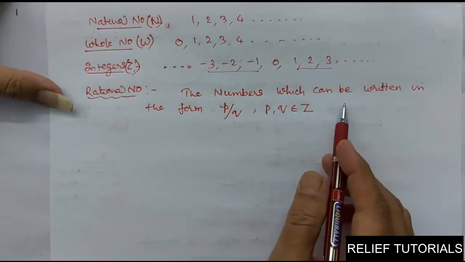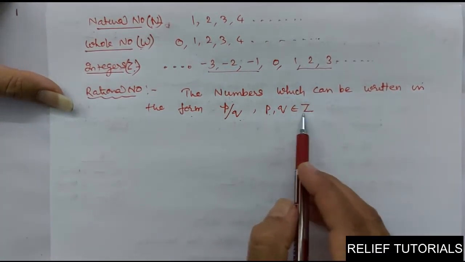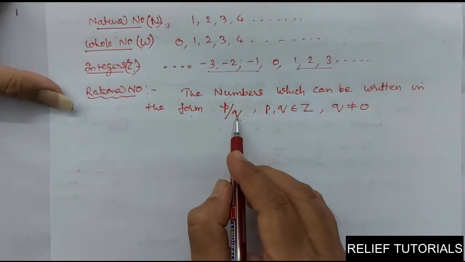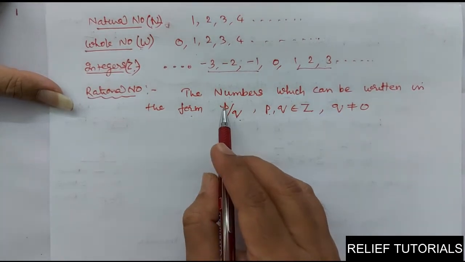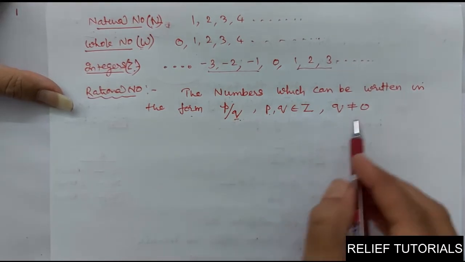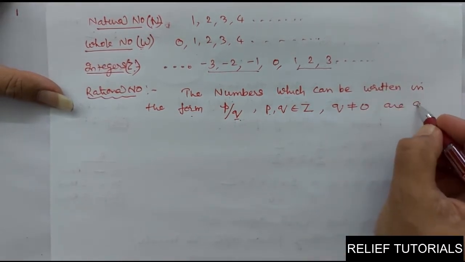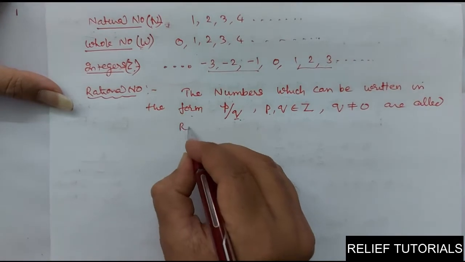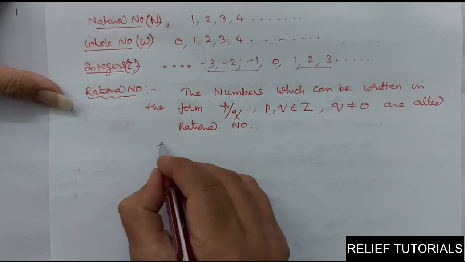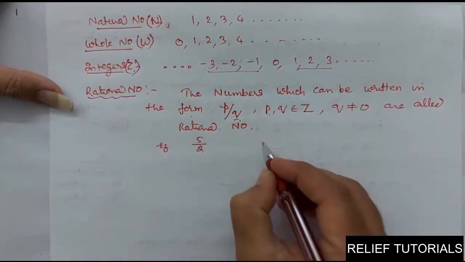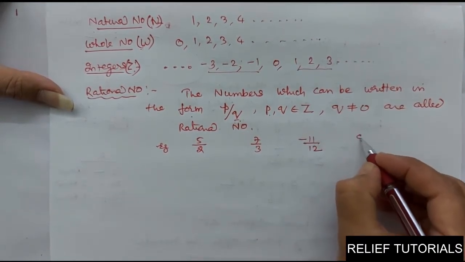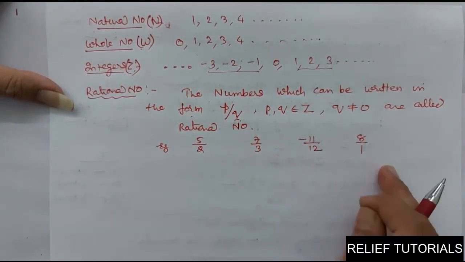So the numbers which can be expressed in the form p by q, where p and q belong to Z and q is not equal to 0, are called rational numbers. Why q not equal to 0? Because you know that anything upon 0 is not defined, so the denominator should not be equal to 0. For example, 5 by 2, 7 by 3, minus 11 by 12, 8 that is 8 by 1, all these are rational numbers.